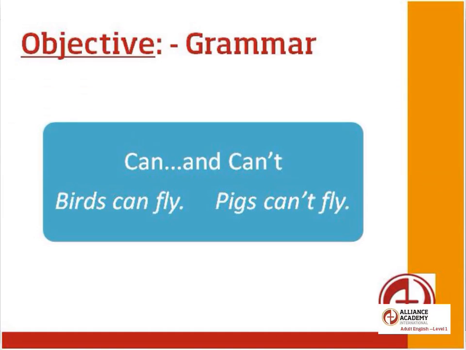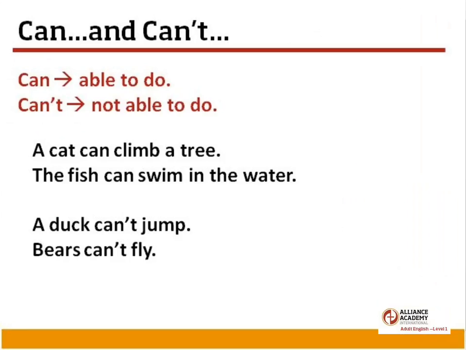The grammar this week is really very simple. We're going to be looking at can and can't. A quick example is birds can fly. Okay, they can. And another example would be pigs, they can't fly. All right, so can and can't. So can means that you are able to do it. However, can't, you are not able to do it.